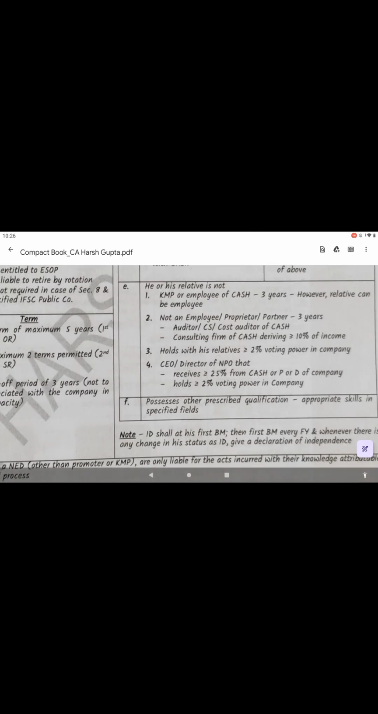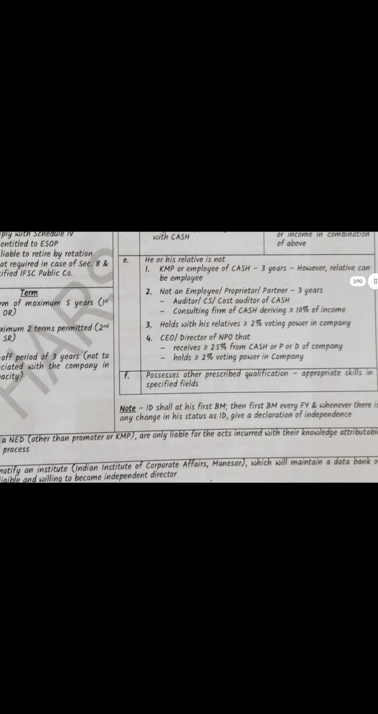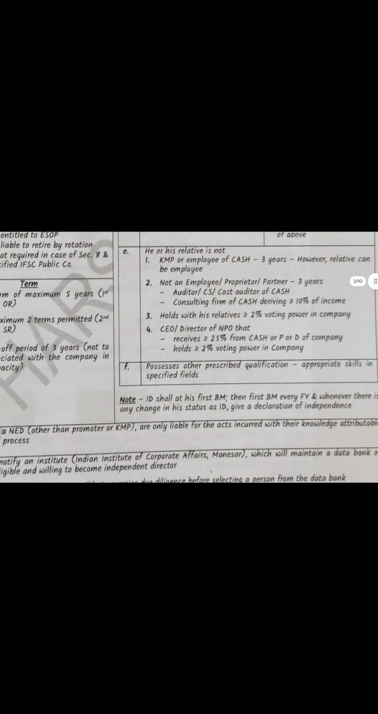Next, he and his relative are not KMP or employee. However, a relative can be an employee, but the independent director cannot be an employee or a KMP. Not an employee, proprietor or partner for the last 3 years. And next, holding with relatives greater than or equal to 2% of the voting power in the company in which he is an independent director.